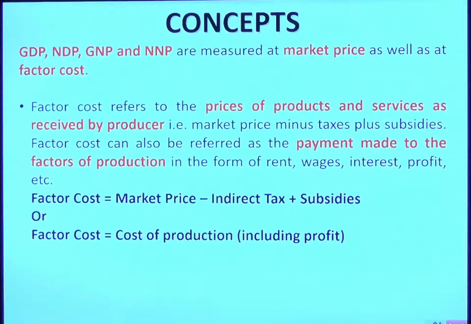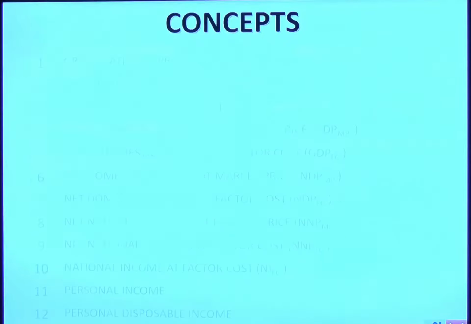If we wish to come back, of course we have to make the reverse calculation, that is from market price we have to reduce the indirect taxes and add back the subsidies so that you will get the factor cost, that is production cost including profit. So I repeat, while coming from cost to market price, we added indirect taxes, so reduce them. We add back the subsidy received from government, and you will get the factor cost, that is the production cost including profit. So these are two concepts. I hope you must have revised it perfectly, that is the cost and market price. The difference is about indirect taxes and subsidies only.